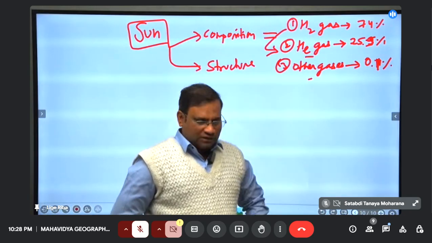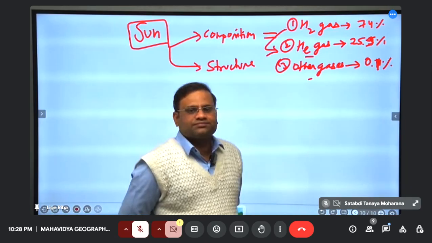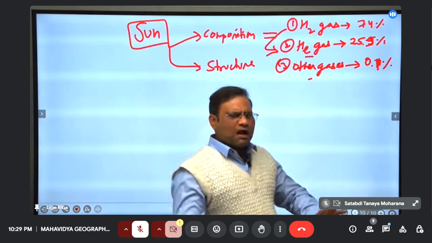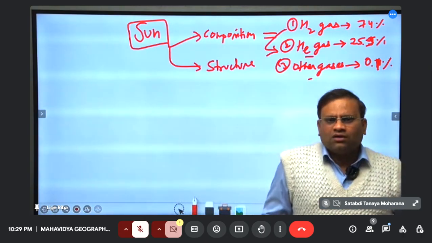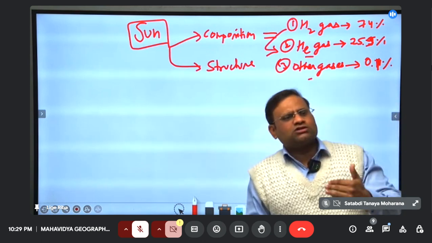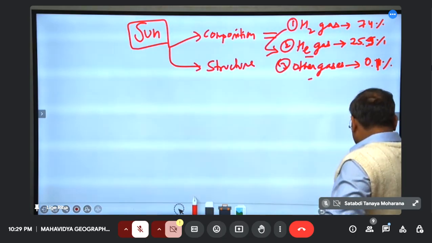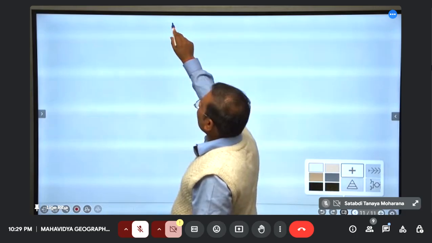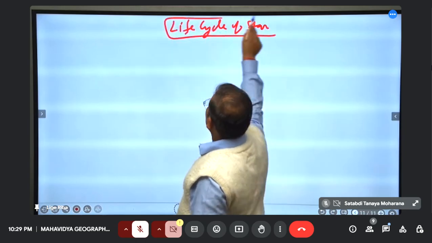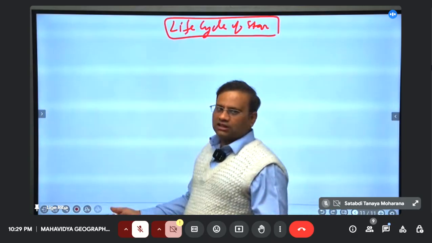The sun will die. So there is a life cycle of the sun or a star, like our life cycle, isn't it? That life cycle is actually a part of astronomy or space technology. It goes nebula, then protostar, then mature star, then red giant, then supernova. Let me handle it in small parts. Life cycle of a star. Like our life cycle, we take birth, mature, then get old, then die. Same thing with the sun or stars.